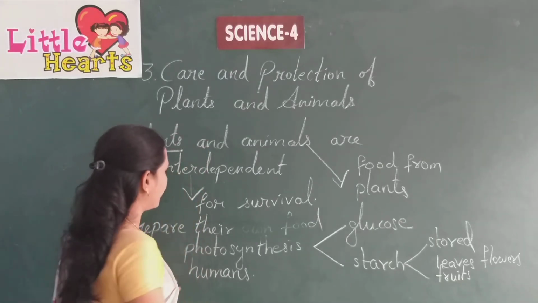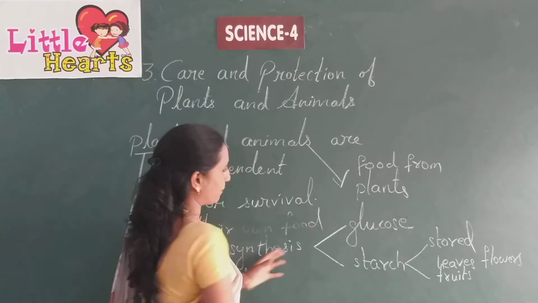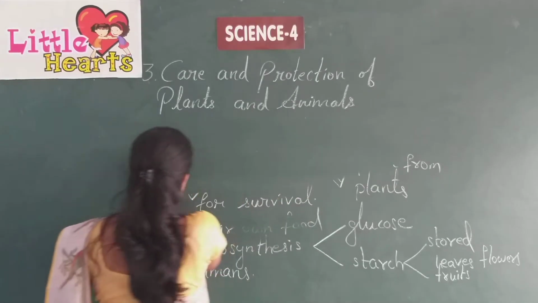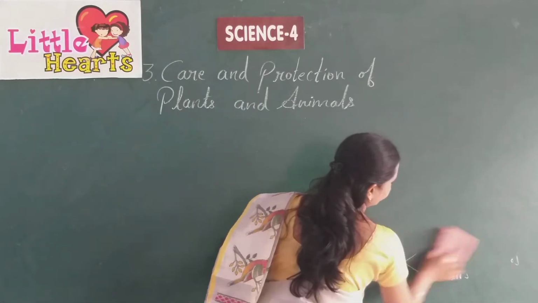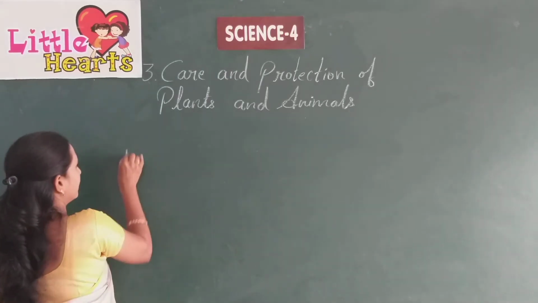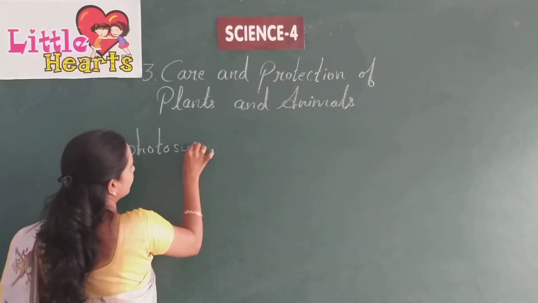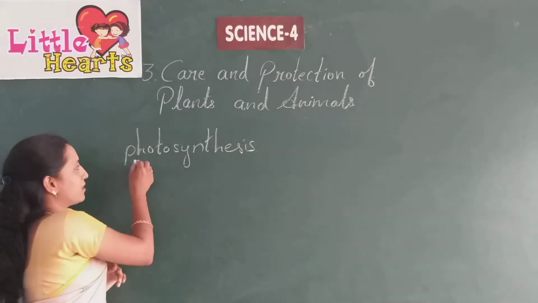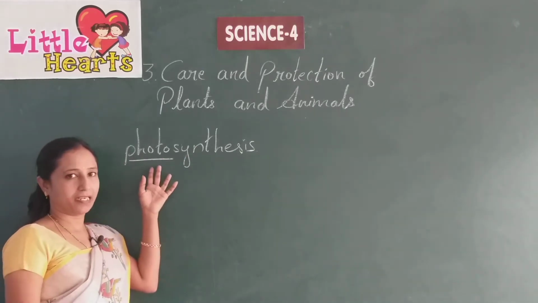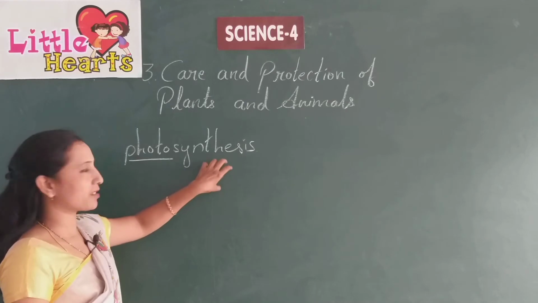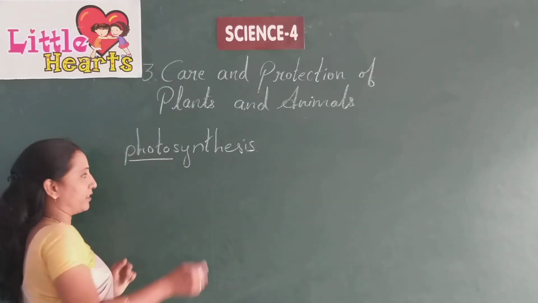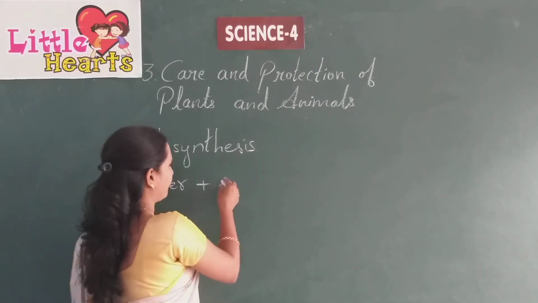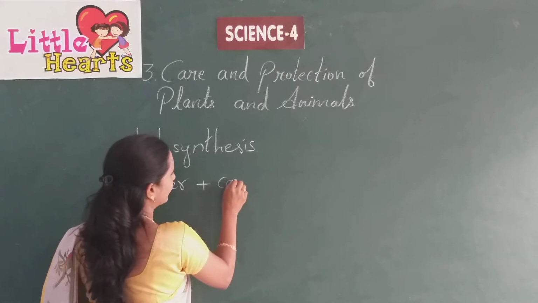When these plants prepare the food, glucose is formed, right? So what happens during photosynthesis? Photosynthesis means when the plants use sunlight to prepare the food. The process is known as photosynthesis, in the presence of sunlight. So, the plants use water and carbon dioxide.